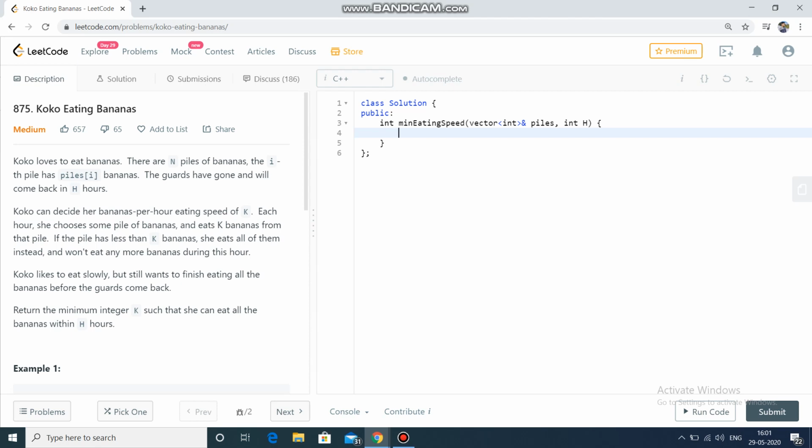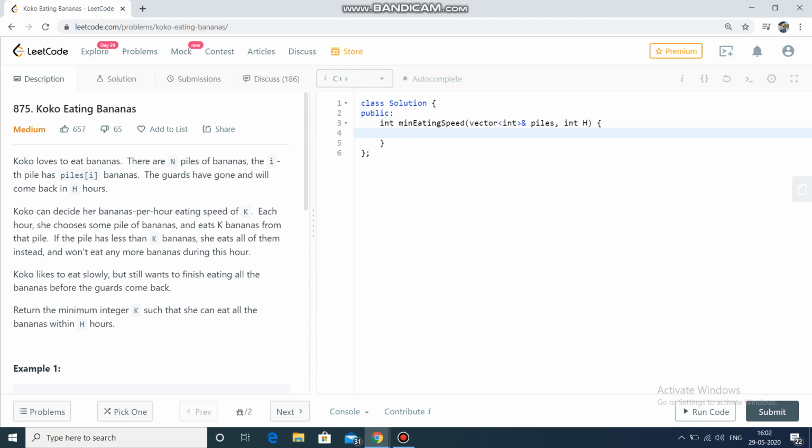It's clearly given in the question. For example, I've taken k equal to 10, so my speed is 10, but piles[i] only contains 9 bananas, so I have a capacity left of 1, but I can't eat one banana from another pile. In an hour I will be dealing with at max one pile. Whether capacity is getting wasted or not, we can't take bananas from more than one pile in an hour. Now we need to find the minimum integer k for which she will be able to do the task.